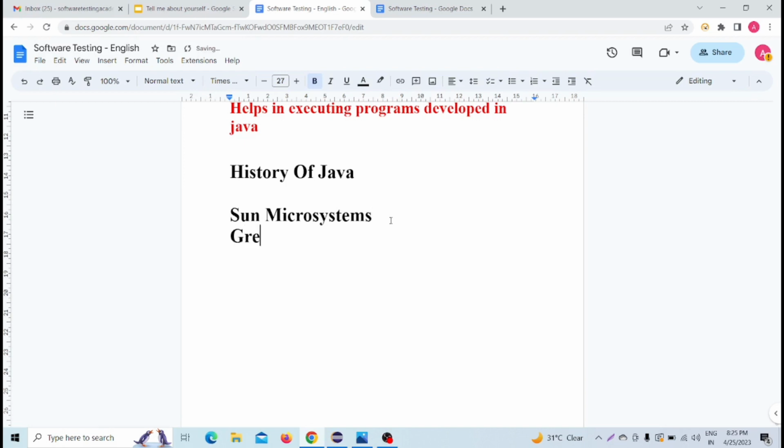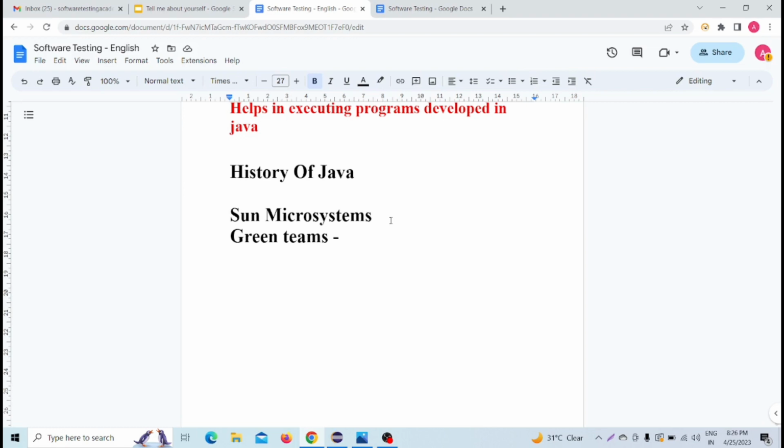I am writing it: green team. So who are the green team? The Java developers who developed Java, or the Java team members, are known as the green team. Basically, this green team initiated a project to develop a language for digital devices.